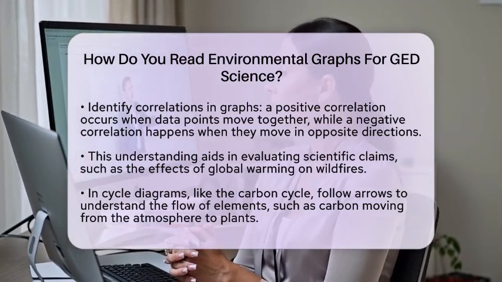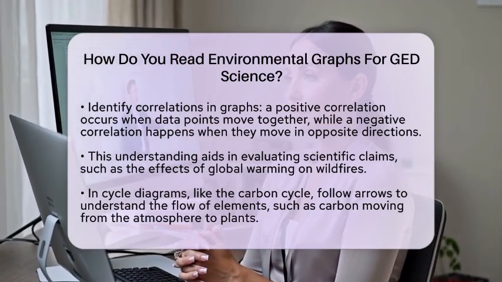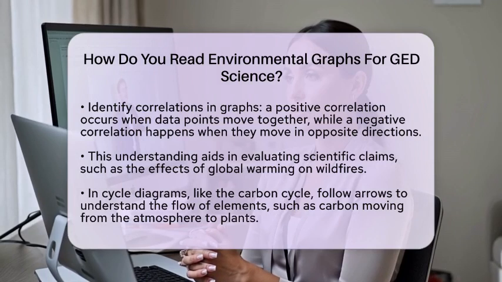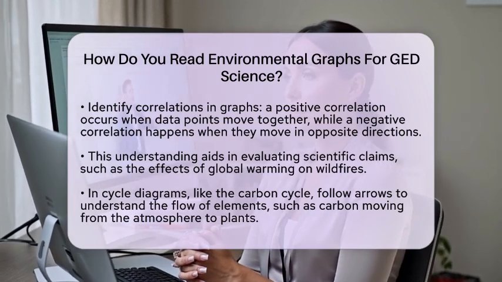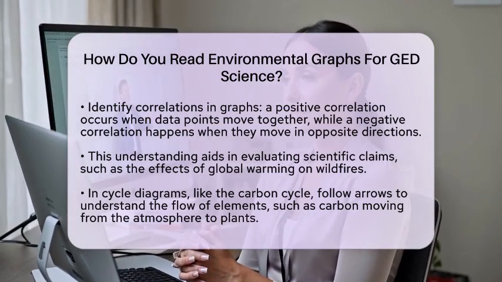For cycle diagrams, like the carbon cycle, follow the arrows carefully. These arrows indicate the direction of flow, such as carbon moving from the atmosphere into trees. This shows how carbon is absorbed by plants.